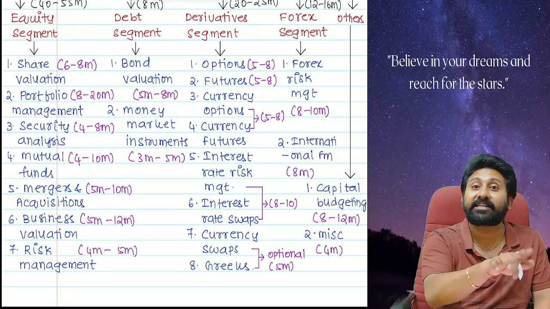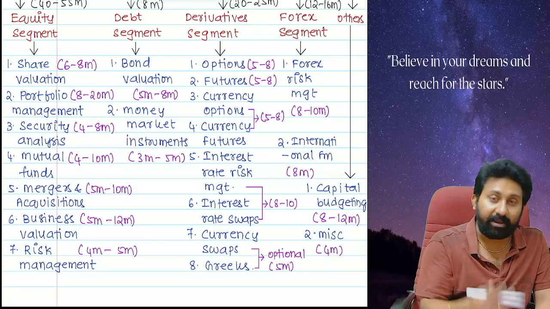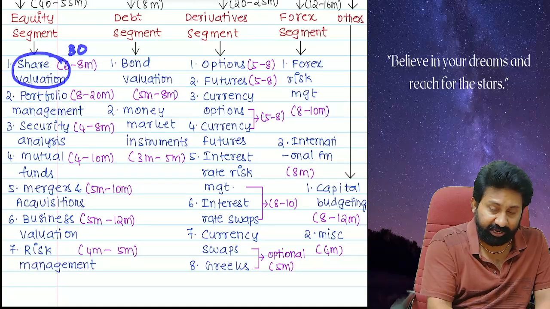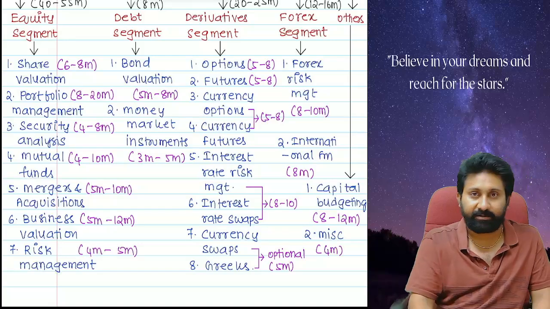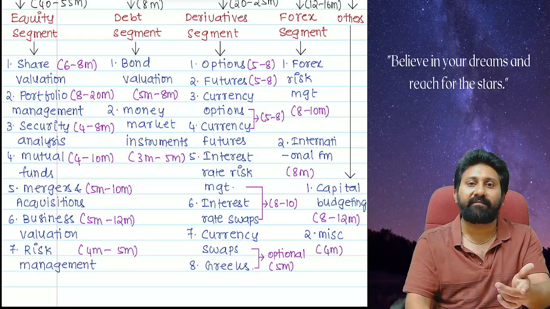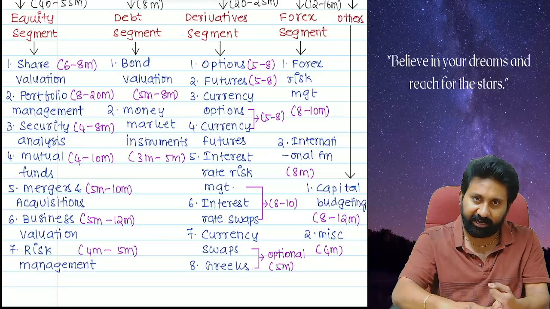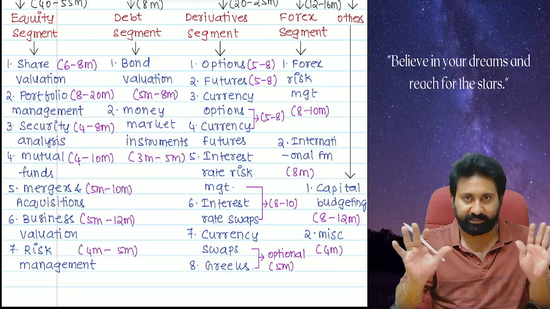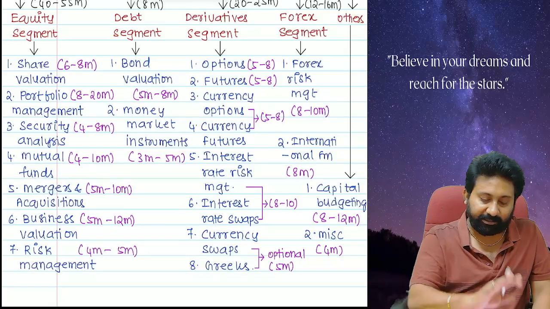Which textbook? The ICAI study material textbook. But what I did is, in my hand notes material, I kept around 30 questions in shares, 40 questions in bonds, and in the question bank I added another 60 questions. About that I will discuss much later. So how many questions and answers are available? I will show you the hand notes, the question bank, the colored theory notes, and the summary notes. I will show you all of it very clearly to plan your purchase. Actually, I call it investing in your learning process.